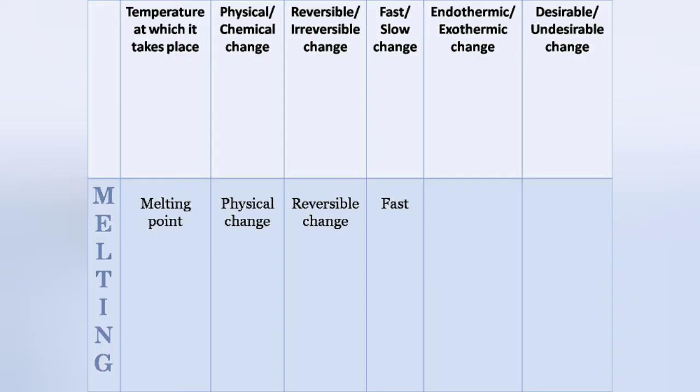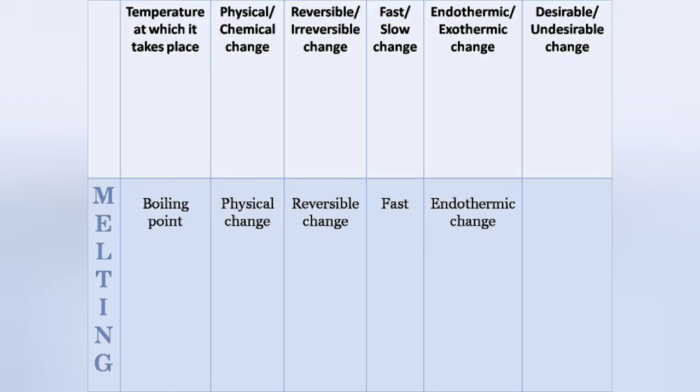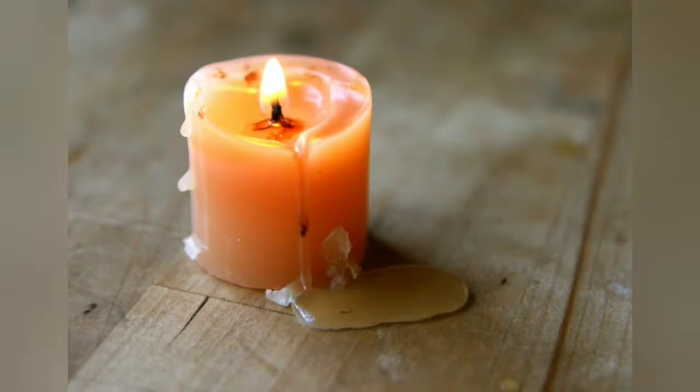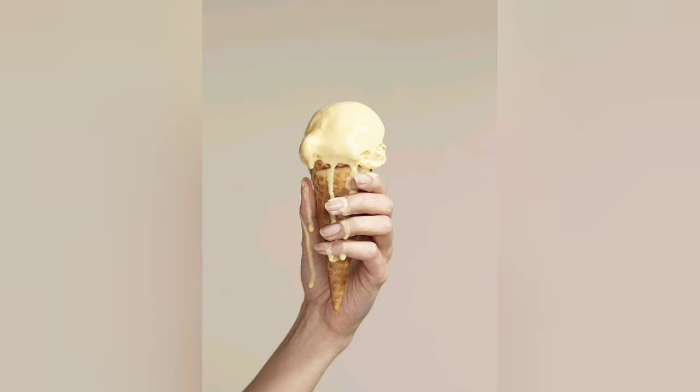Melting occurs fast when the solid reaches its melting point. As the solid has to absorb heat in order to melt, it is an endothermic change. It can be both desirable and undesirable. For example, when wax melts in a candle, it is a desirable change because wax in a candle melts to expose the thread in it, which burns to produce light and remove darkness. And the melting of ice cream is considered an undesirable change.